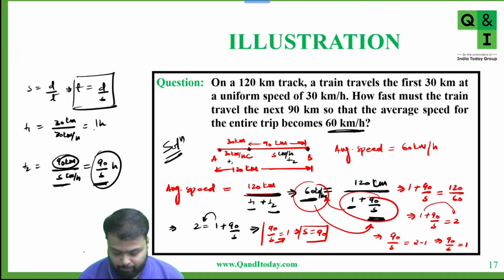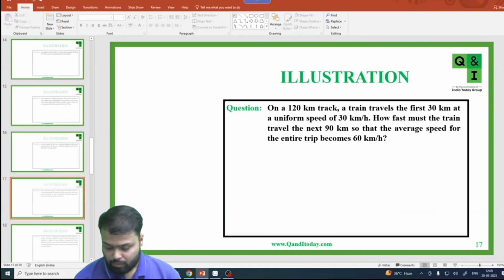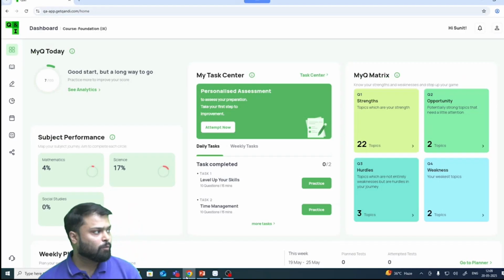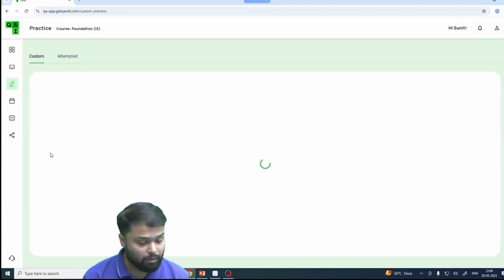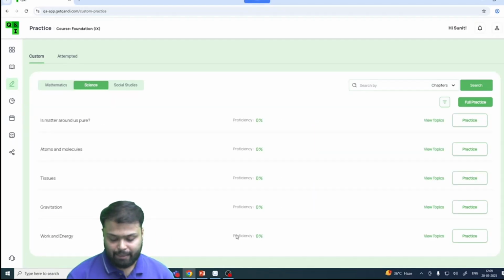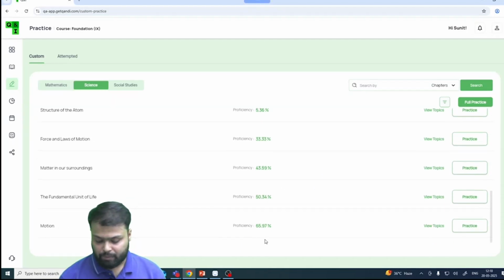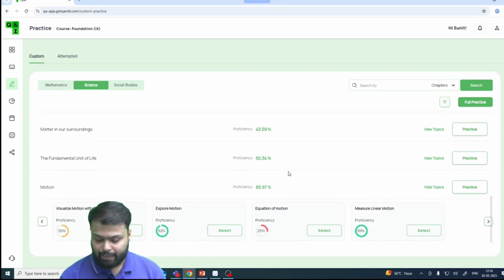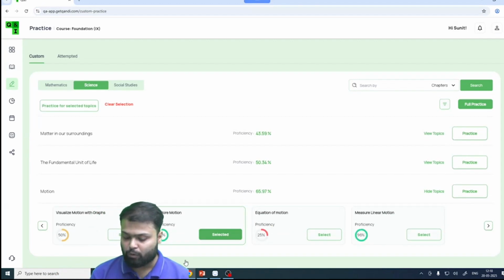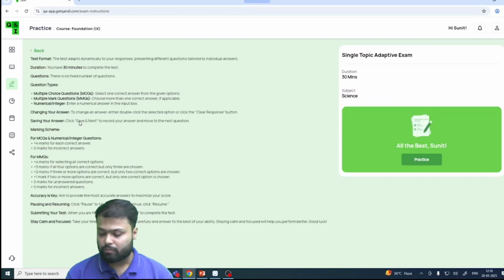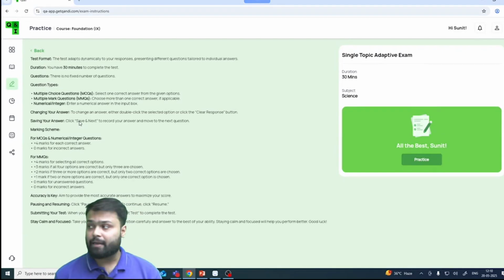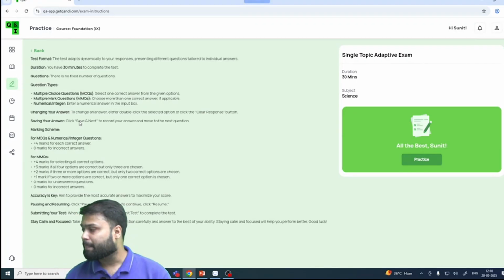Okay, let me show you the platform. You can log into the platform, go to the assessment bar, click on practice. Okay, then click on custom, select science, and then select chapter motion. In this, select view topics and you can practice by selecting explore motion, then click on practice for selected topics. Okay, yes or no? So from this topic, please practice at least 20 questions. Okay, everyone, yes or no?